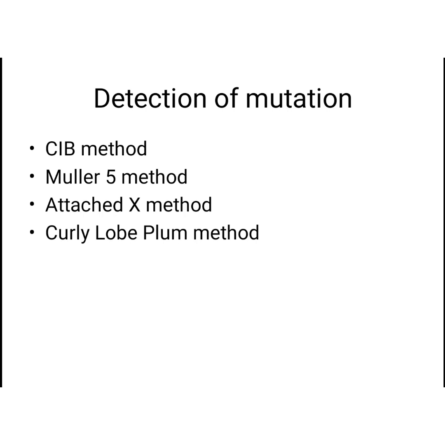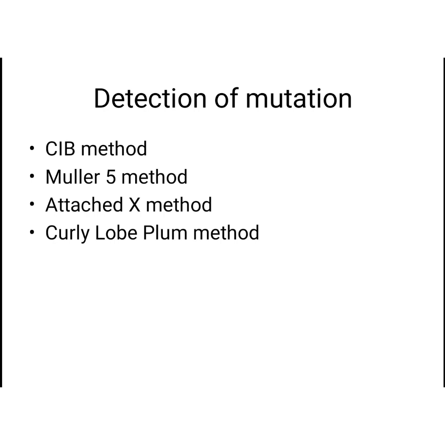Detection of mutation has 4 methods. You need not go deep into these methods. Just know the name, its discovery, and its use, okay. Detection of mutation by 4 methods: it is the CIB method, Muller-5 method, attached X method, and Curly Lobe Plum method, okay.